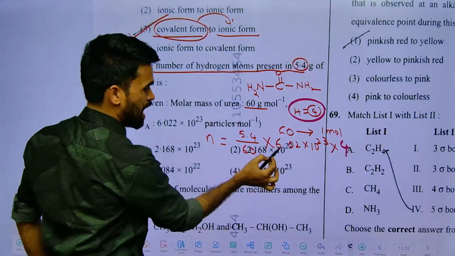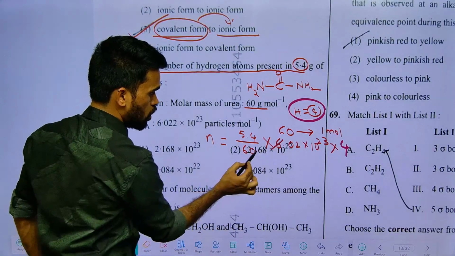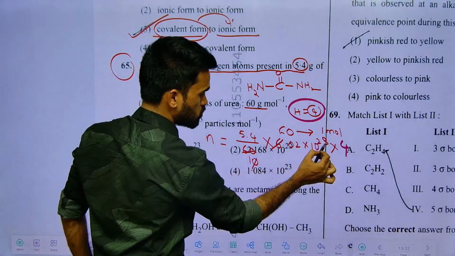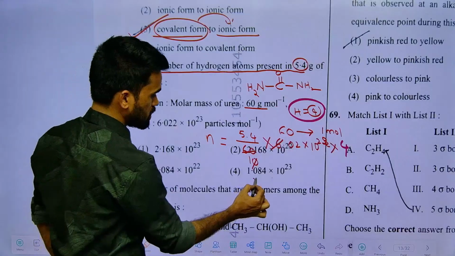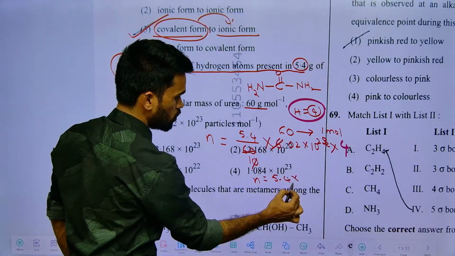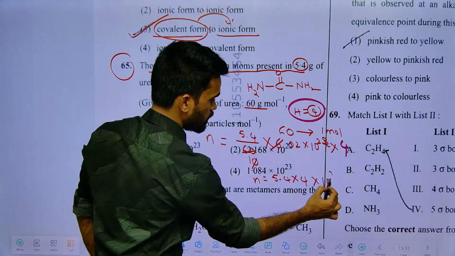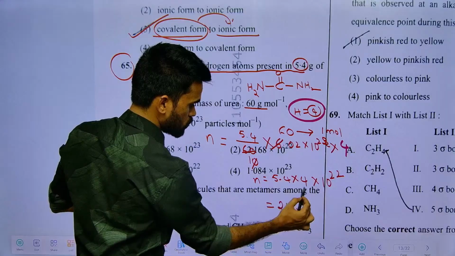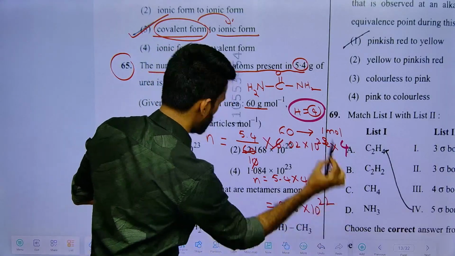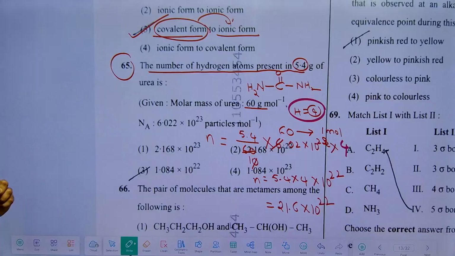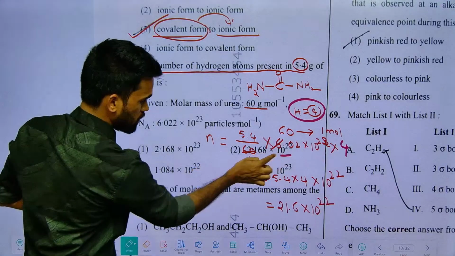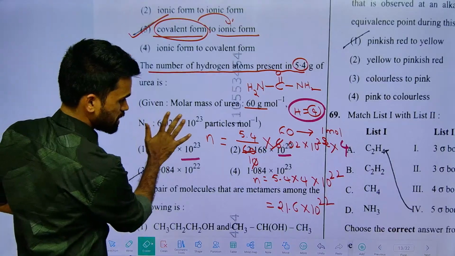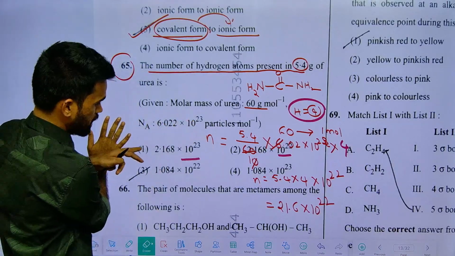So this is almost like 6 by 60. How many times is it? 10 times. The next thing, here you can remove 0 and write it as 22. Finally, what are we remaining with? 5.4 into 4 into 10 power 22. So 4 fours are 16, 1, 20, 21. So 0.1 in 10 power 22. Just check for this kind of options. If you check these two options, you will be able to identify it. So just check the final answers. Here we have either 1 or 2.